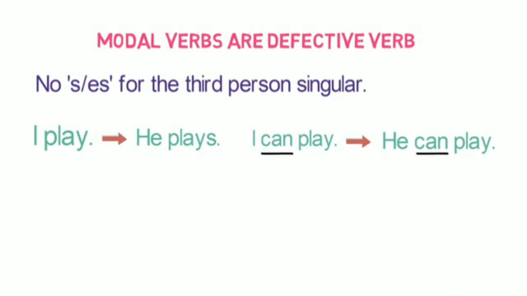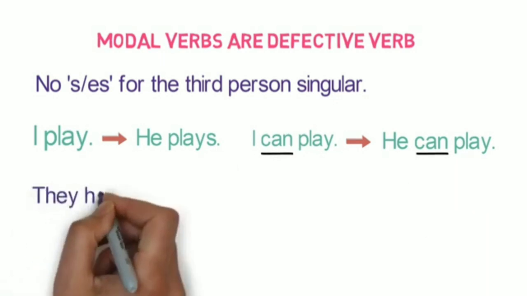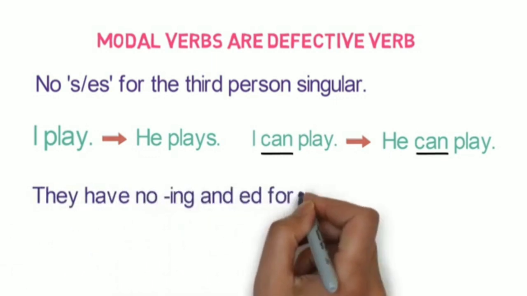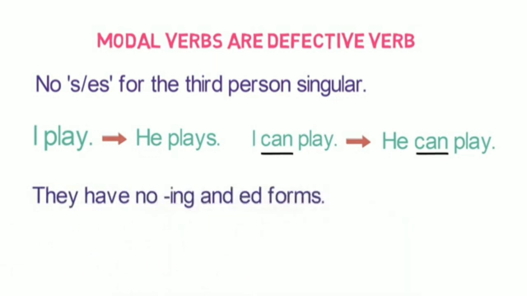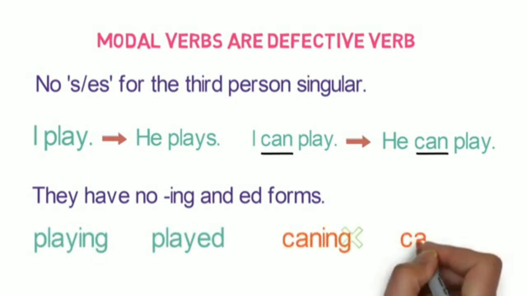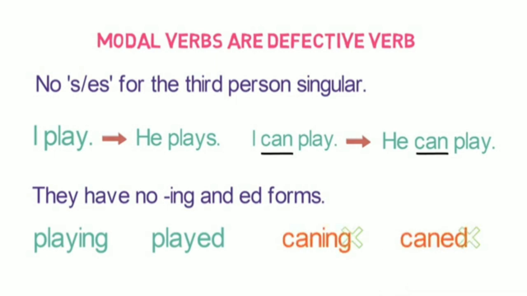The second reason why they are called defective verbs is because they have no ing or ed forms. For example, a verb play has forms like playing or played, but a modal verb can doesn't have forms like canning or canned. Now you would have understood why they are called defective verbs.